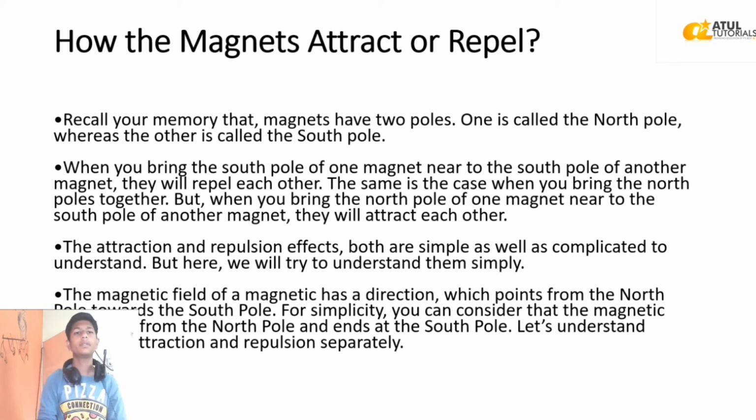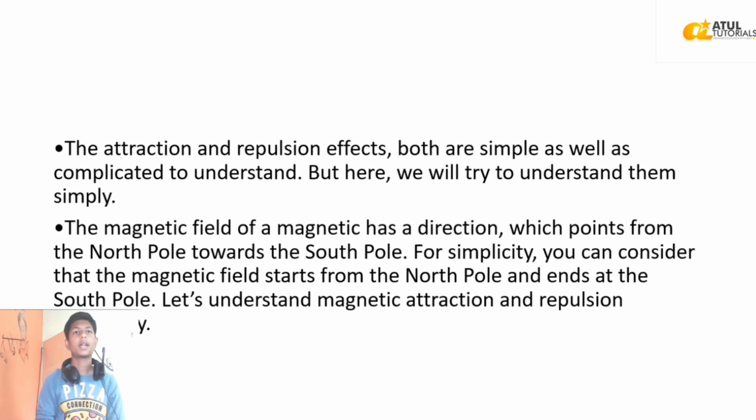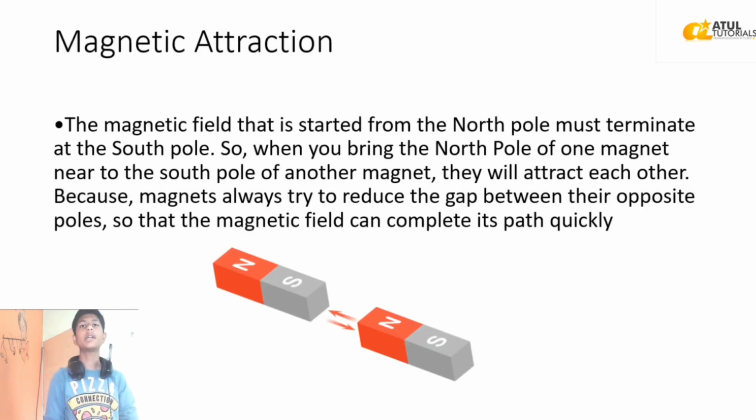The magnetic field of a magnet has a direction which points from the North Pole towards the South Pole. For simplicity, you can consider that the magnetic field starts from the North Pole and ends at the South Pole. Let's understand magnetic attraction and repulsion separately. The attraction: the magnetic field that starts from the North Pole must terminate at the South Pole. So when you bring the North Pole of one magnet near the South Pole of another magnet, they will attract each other, because magnets always try to reduce the gap between their opposite poles so that the magnetic field can complete its path quickly.